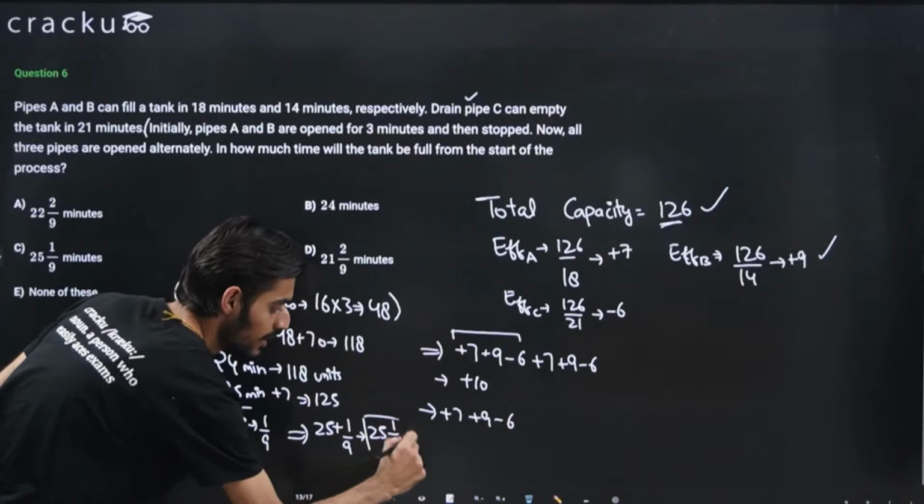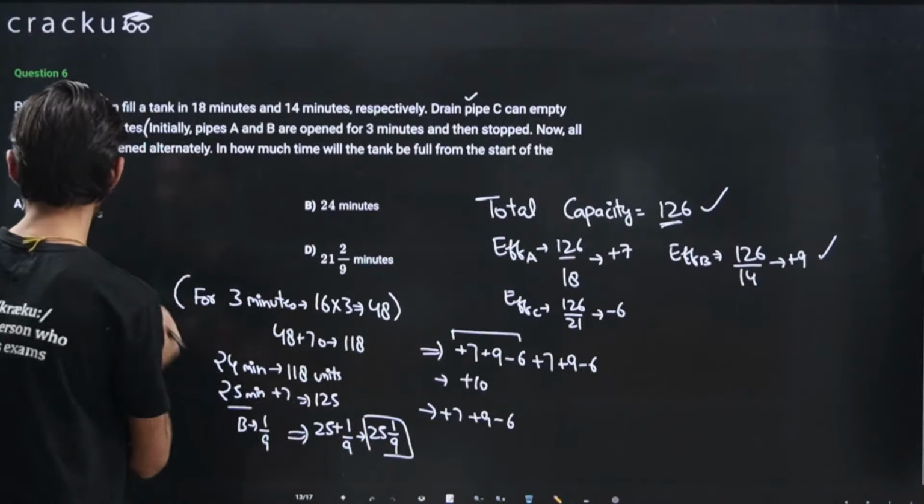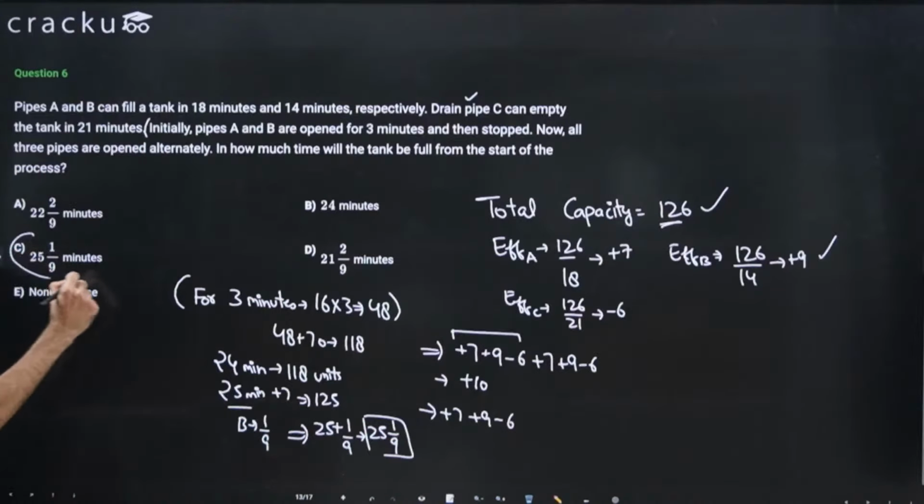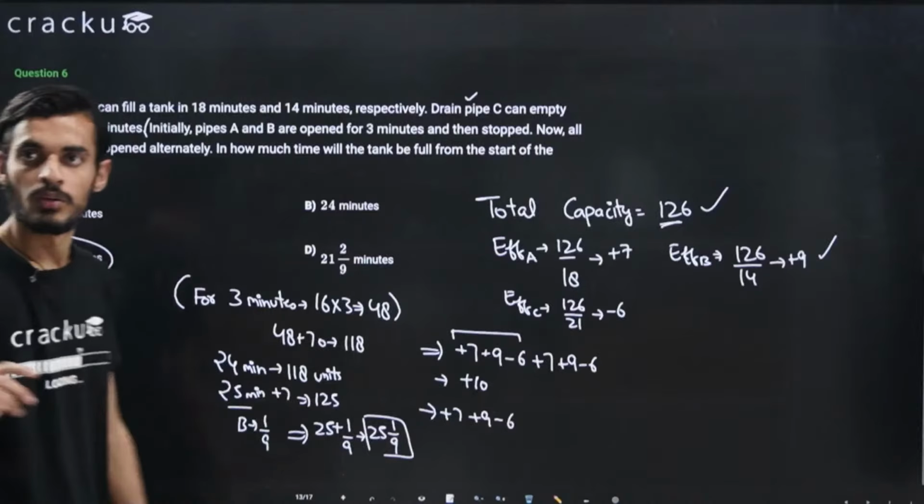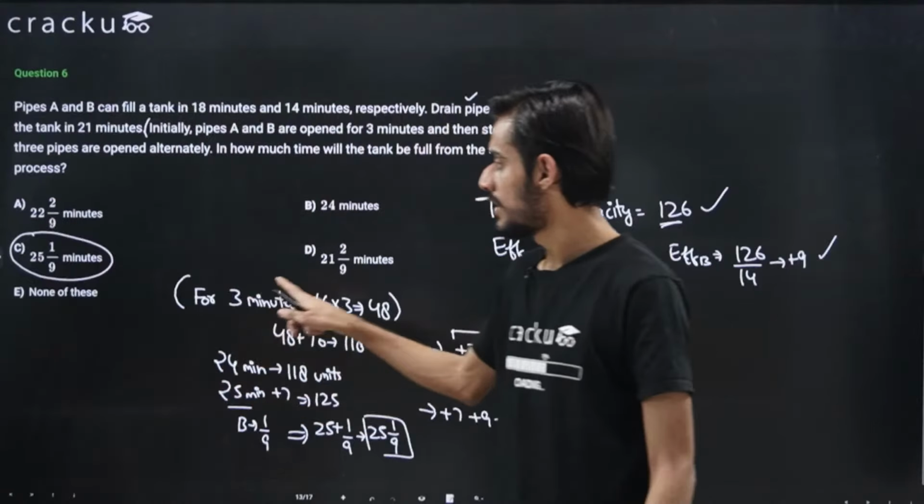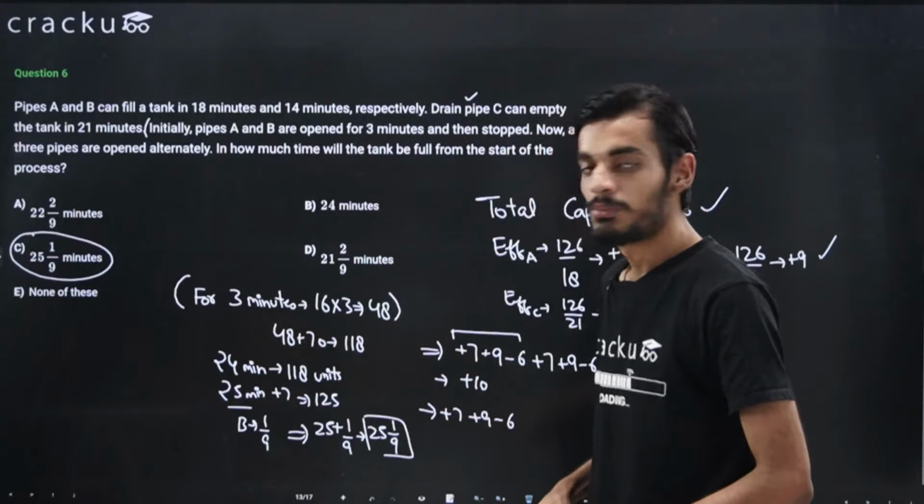Okay, so I hope this should be clear. The answer for this question will be 25 1 by 9. If you have any doubts, you can just ask in the chat. Otherwise, we'll move to the next question.